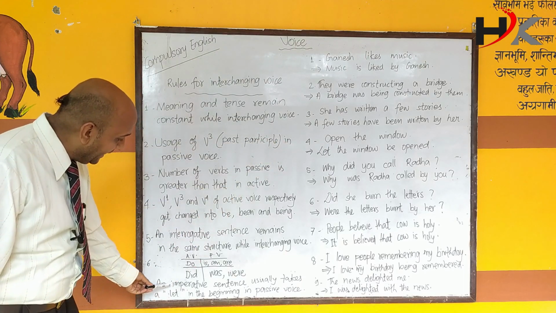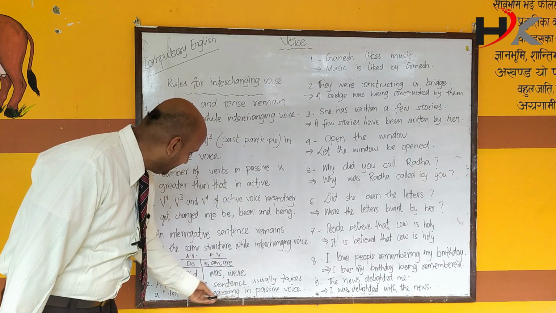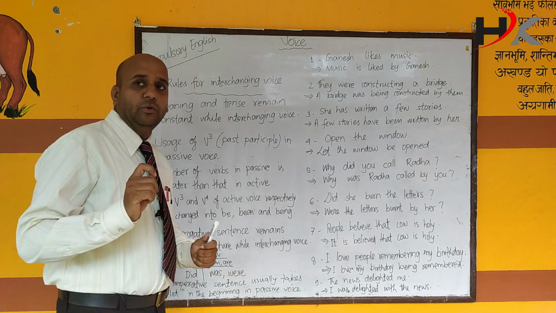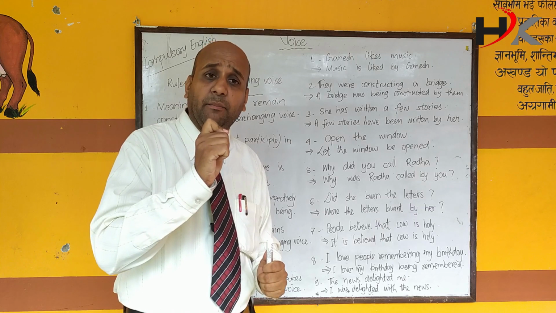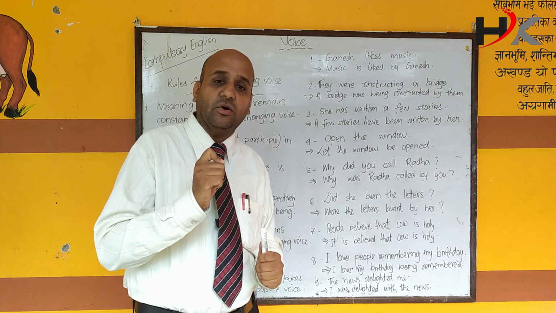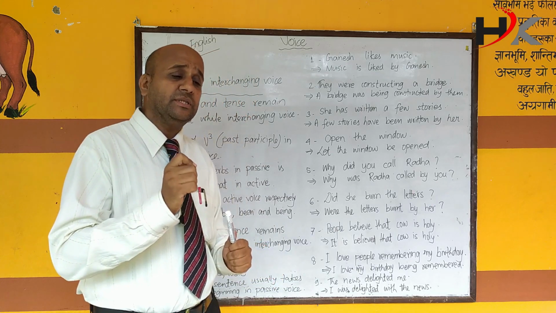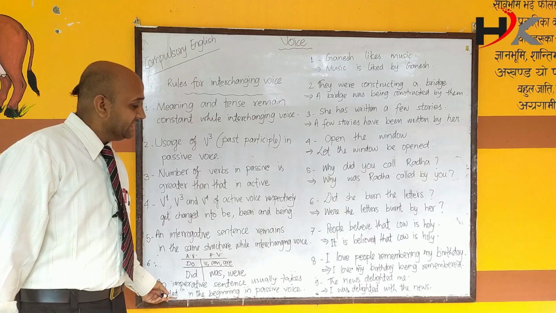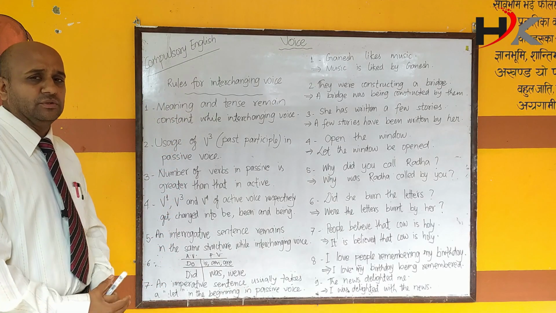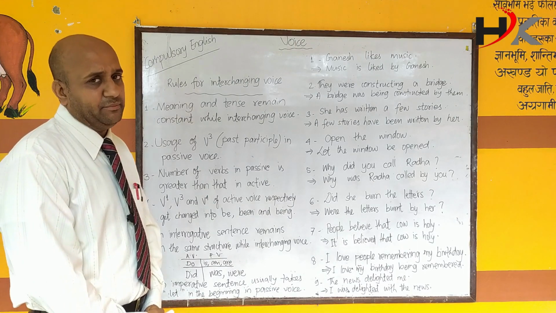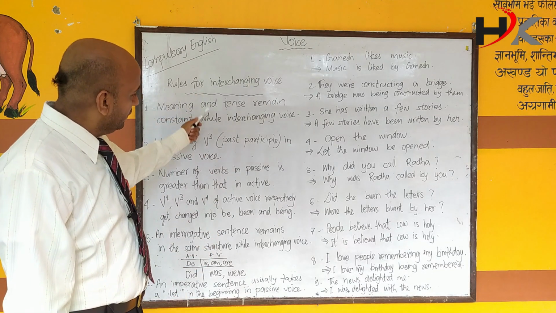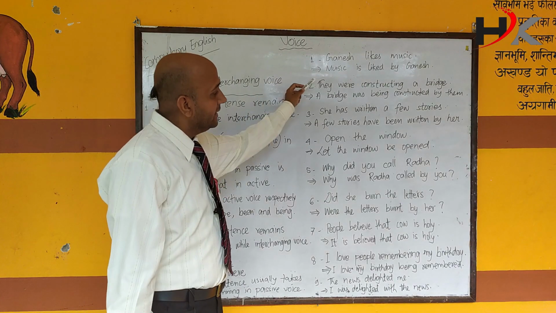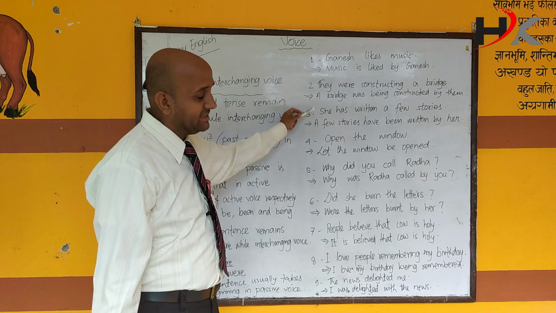Last one, an imperative sentence usually takes a let in the beginning in passive voice. If you get a sentence starting with a verb 1, it is called an imperative sentence. Whenever you need to change it into passive, don't forget to use let in the beginning. These are the very usual, common rules that we use in active voice, passive voice. Now I want you to see the application of these rules in the form of given examples.